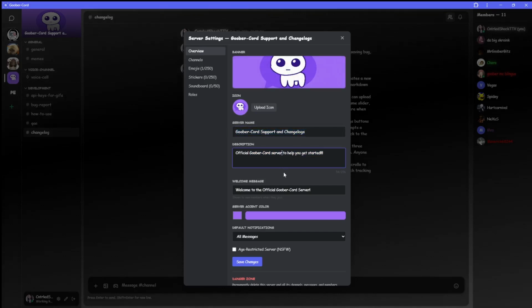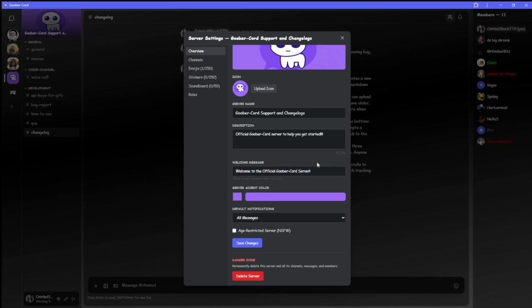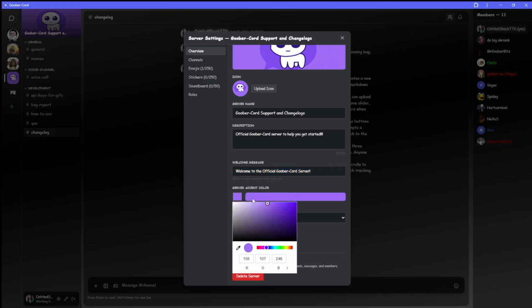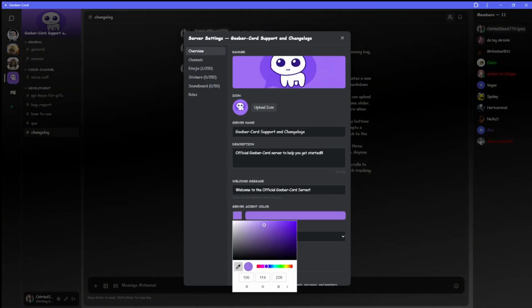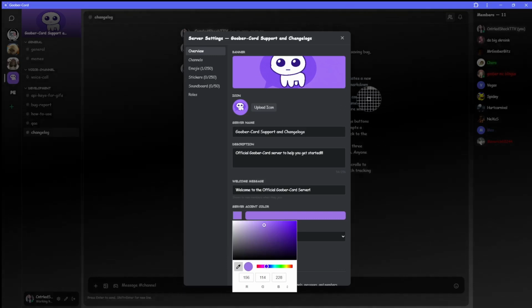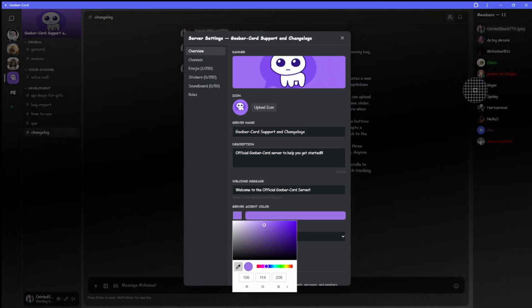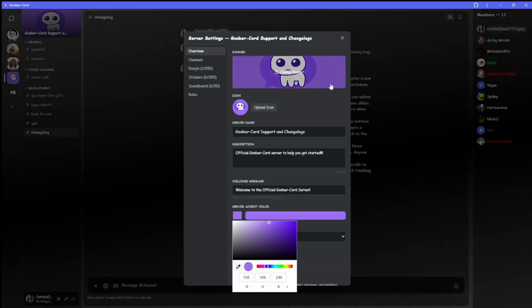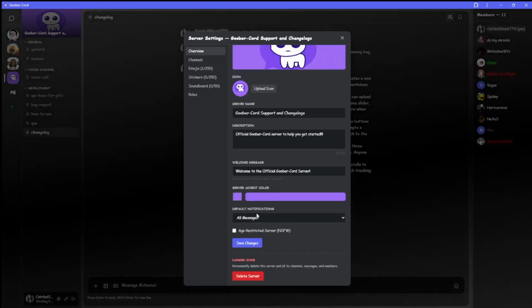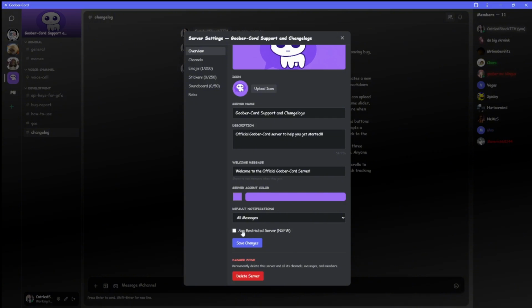Also, if you can't tell, I'm re-recording this because I muted my microphone by accident. My apologies. You can change the server accent color. I think this is something Discord needs to learn how to do, because now you can choose wherever you want on the page. If there's a certain pixel on something that you like, if you're that picky, you can do all that. But just do the banner and it works relatively simply. That's not that important, but it's pretty important to me.